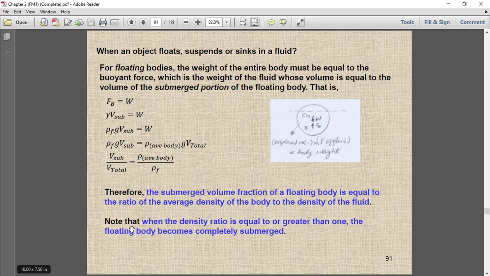Now there are different cases that appear with this relation. Note that when the density ratio is equal to or greater than 1, what is the condition of equal to 1? The whole body will come under water. So if this ratio becomes 1 or greater than 1, then what will happen? When the density ratio is equal to or greater than 1, the floating body becomes completely submerged. Let's see in the next slide.